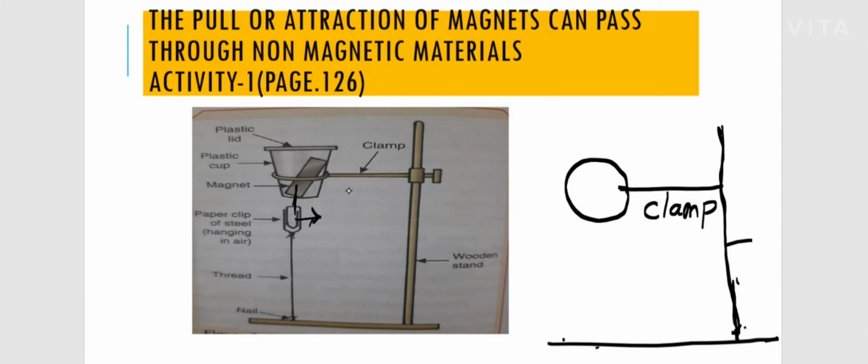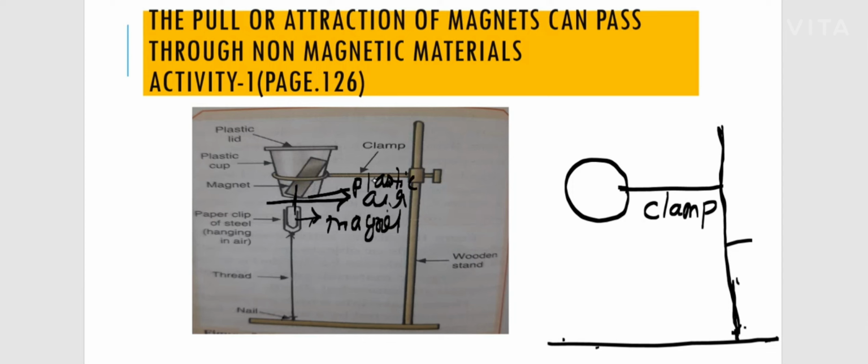And what are the types of materials present here? This is a magnetic material. And in between, there is some amount of air. Then after that, you have a plastic container. So you have magnetic material, then air, then the plastic container.